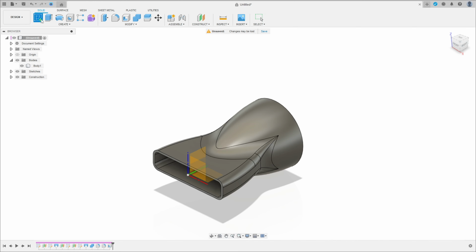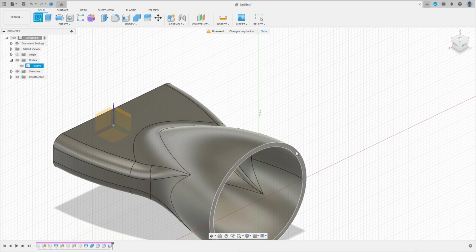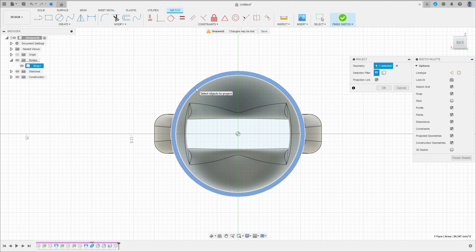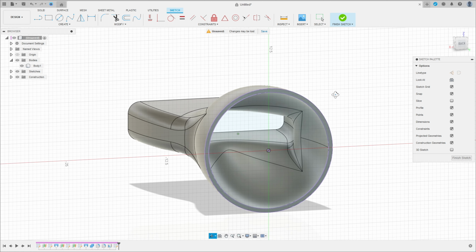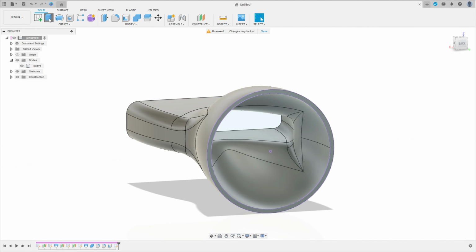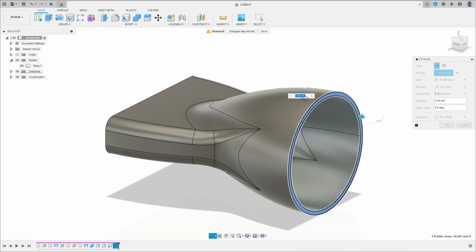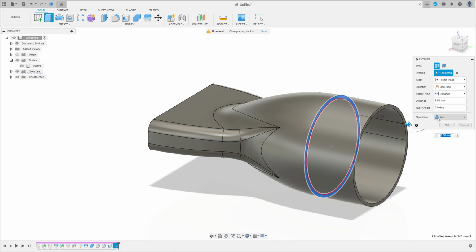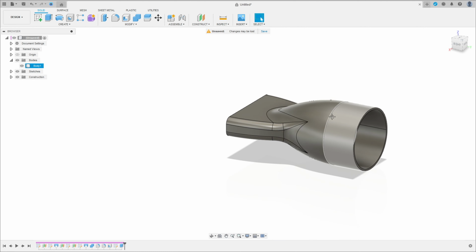Now go to create a sketch and select this face here. Go to create, project include, project. Select this face here, press OK. Finish the sketch, go to extrude, select this profile. Extrude this 80 millimeters. Operation join, press OK.